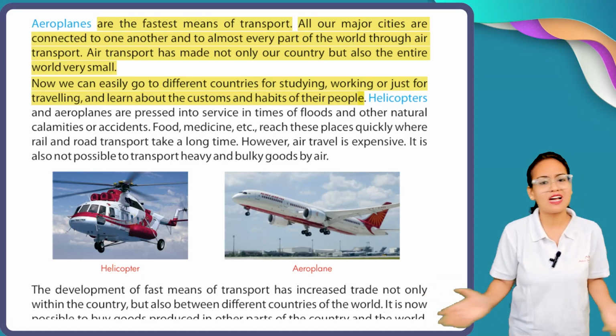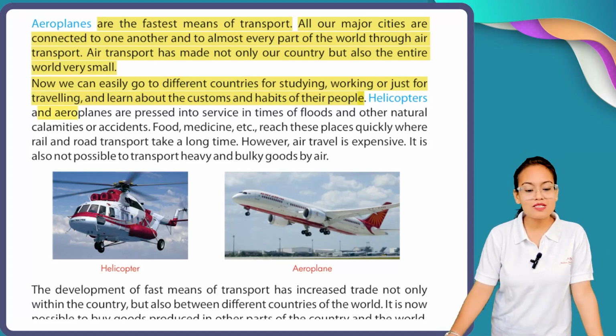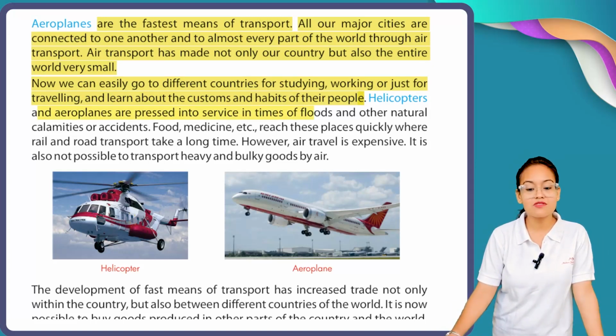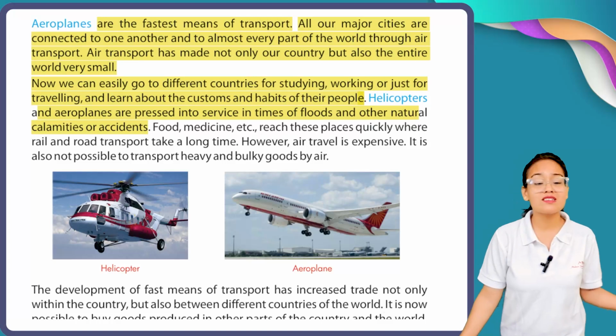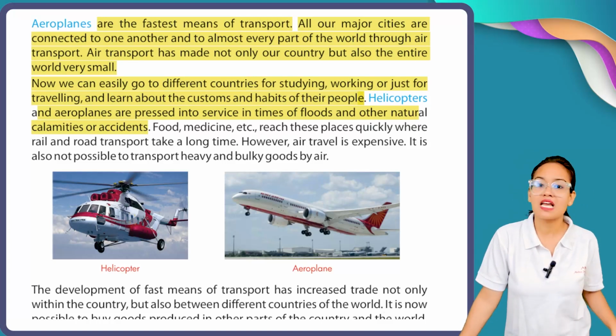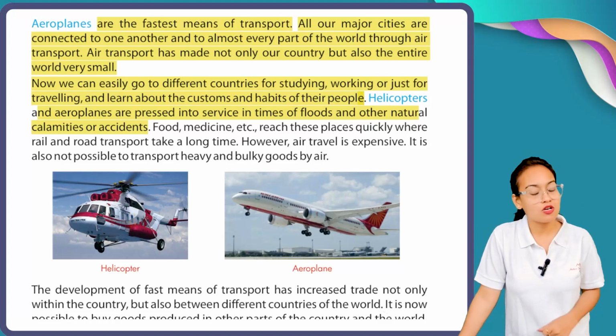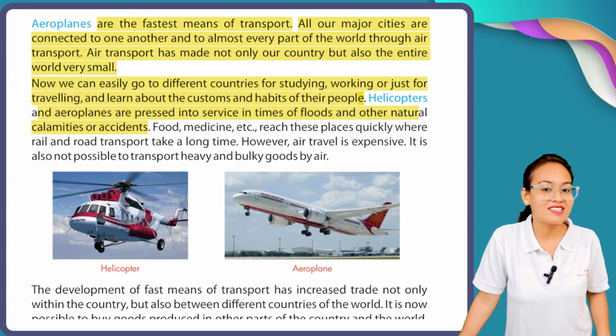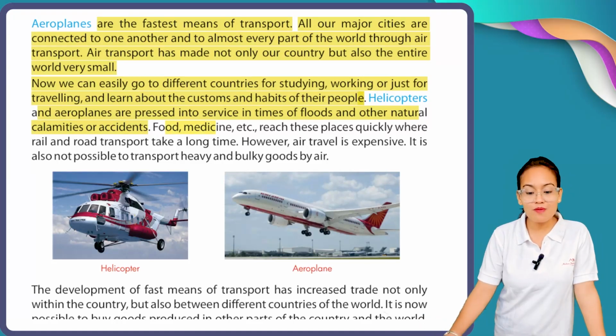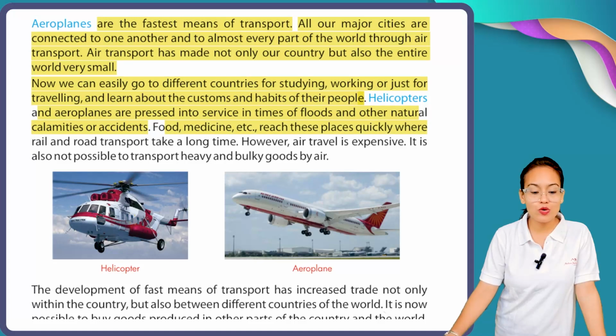maybe simply for traveling. Okay, helicopters and aeroplanes are pressed into service in times of flood and other natural calamities or accidents. And you know what? When a natural disaster or any natural calamity comes, aeroplanes and helicopters also act as saviors. Okay. Food, medicine, etc. reach these places quickly, while rail and road transport take a long time.